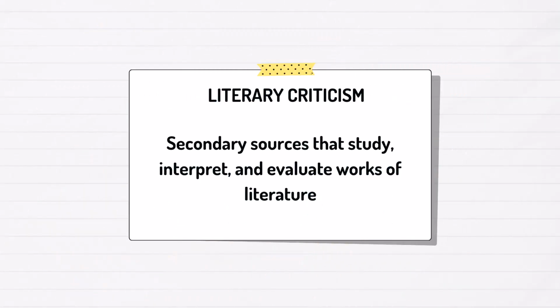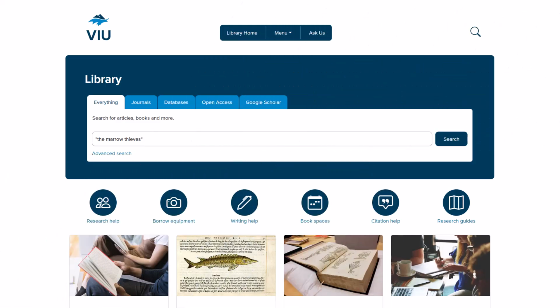English assignments often ask you to use literary sources or literary criticism. This means that you need to use sources that study, interpret, and evaluate literature. These are the exact kind of articles that library search tends to bury really far down the results list, unless you search in a certain way. Library search has a better chance of retrieving literary criticism when your search terms include a particular title or author.